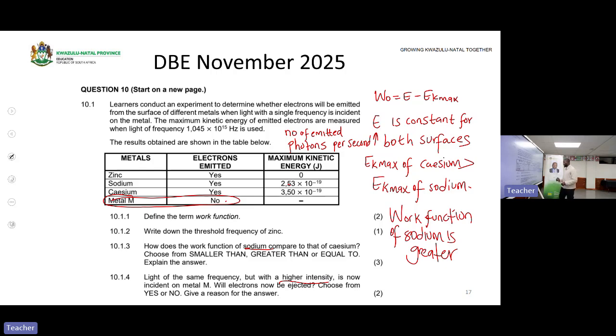So will electrons now be ejected? No. Why? Because the energy of light is still the same. The work function is still this. So the energy of light is still the same. It's still lesser than the work function. Because to remove electrons, the energy must be greater than the work function. So if you increase the intensity, you are not changing the energy, which means it is still small, which means you are still not ejecting electrons. So here the answer is no. Reason, energy is still less than work function. That's your reason. Then you get 2 marks. Okay. Let's move on.